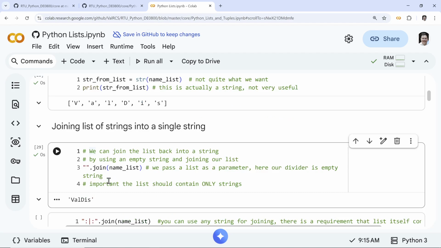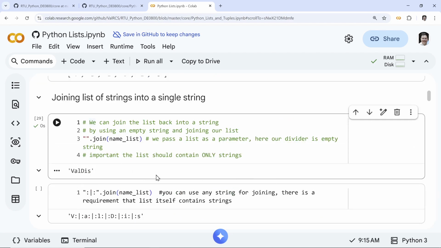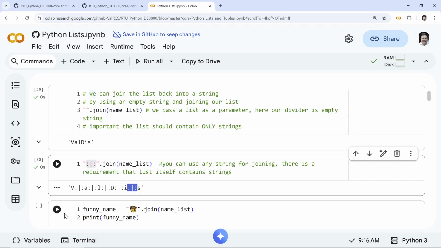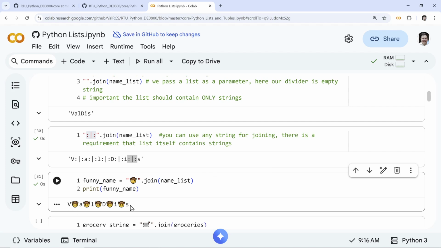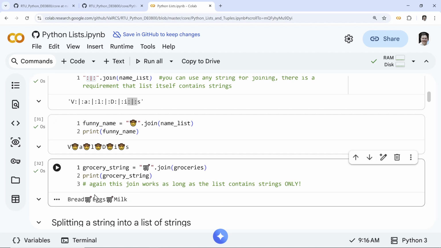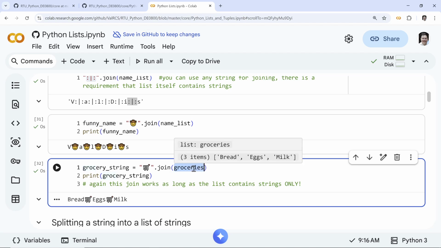In text manipulation, right? So you can use any string, by the way. You can use smileys. This provides what's going to be joined, and it's inserted between each member of the list. So play around. You can put smileys, emojis, or other letters. Funny name, you can put some cowboy hats, right? And indeed, you get all this. So the grocery string also works, by the way. Why does this work? Because individual groceries are strings. If they were numbers or something else, it would not work.